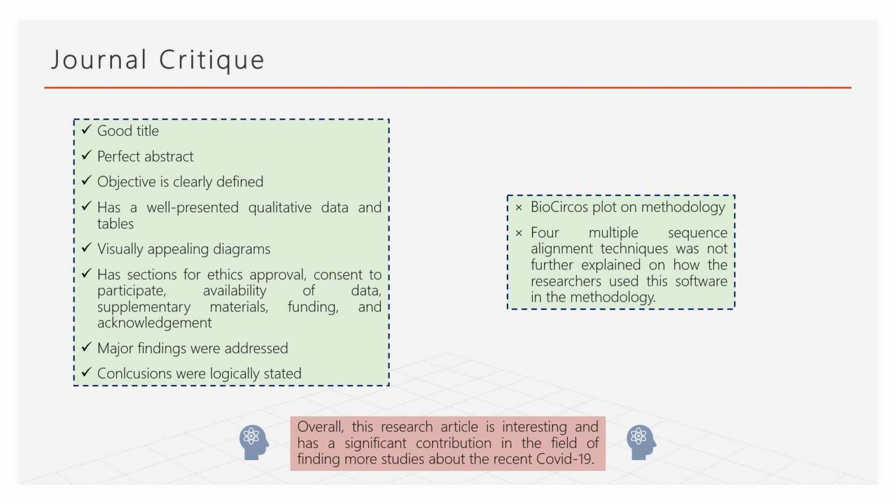The title of the research article made an impact on its first read, which makes it a good title. It offers a brief cover on what to expect when the article itself is read. It is not complicated to interpret and stimulates the reader's interest, especially today, which makes people curious about COVID-19. The abstract is of perfect length, which makes it a perfect summary for the whole research article. The objective of the paper is clearly defined and direct to the point.